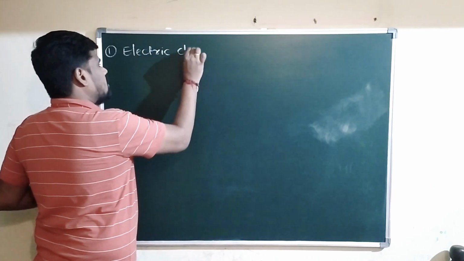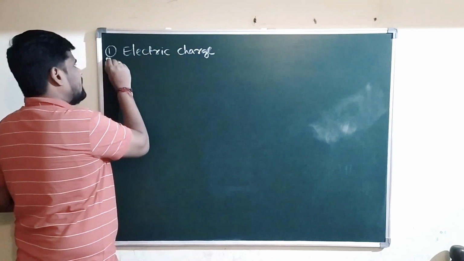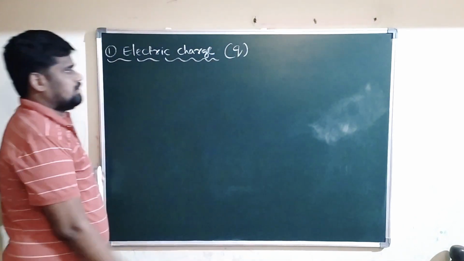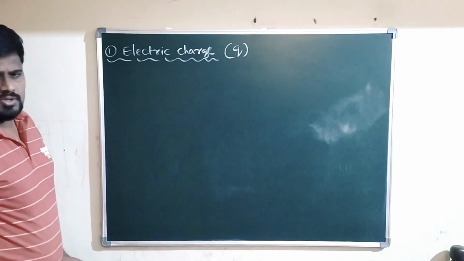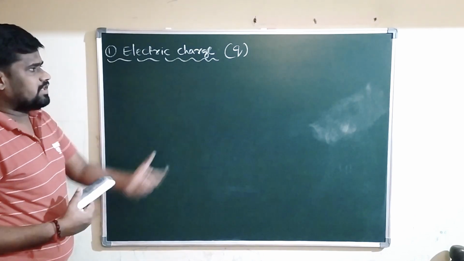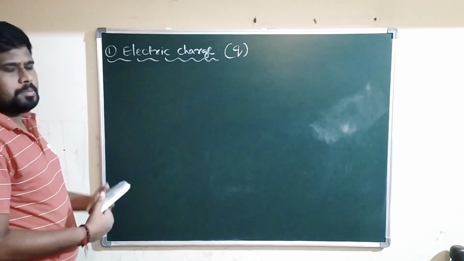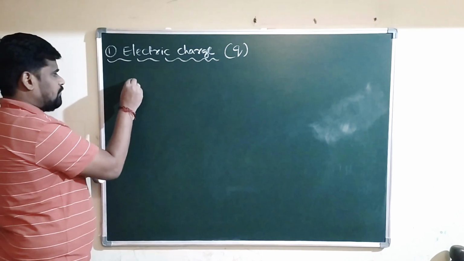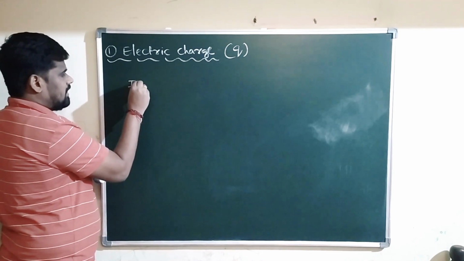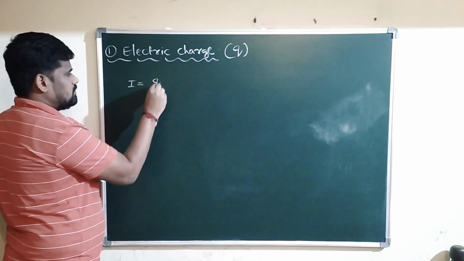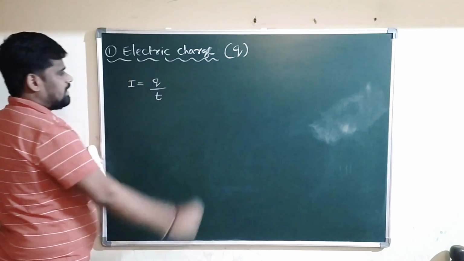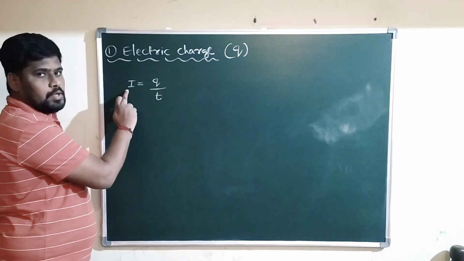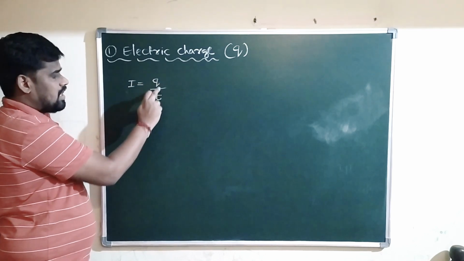Electric charge is generally denoted by the symbol Q. Electric charge is a physical quantity, and let me obtain the dimensional formula for this physical quantity. For this, let me take the definition of current. Electric current can be calculated by using the formula charge divided by time. What is the formula for electric current? Electric current I can be calculated by using the formula charge divided by time.